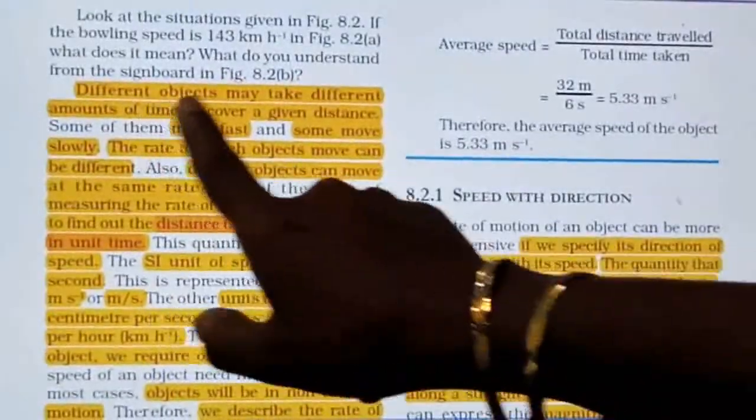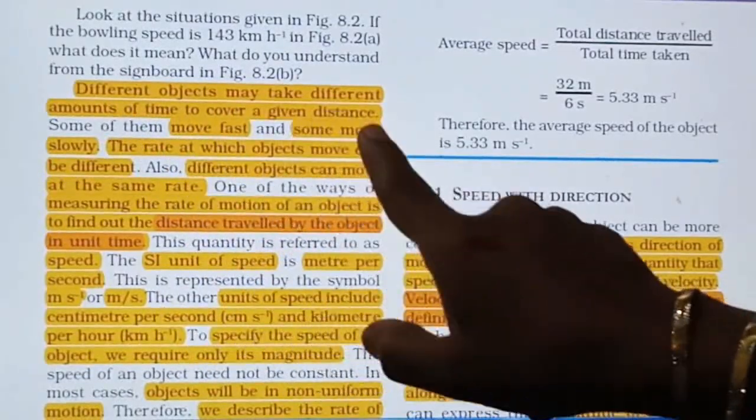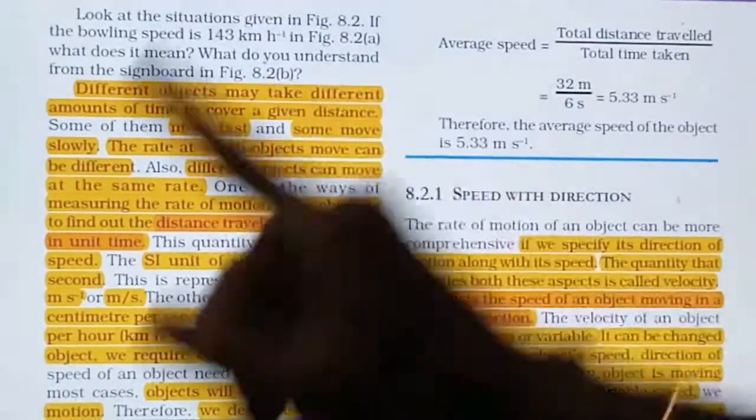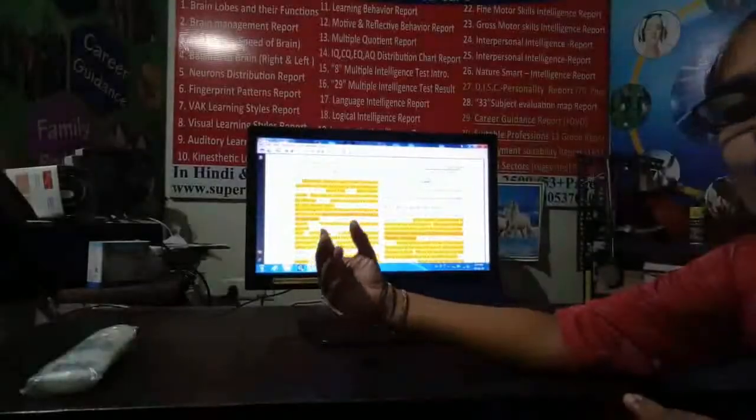Different objects may take a different amount of time to cover a given distance. Some may move slow, or some may move very fast. Those who are moving very fast will cover more distance in a short period of time. And those who are moving very slow will cover very little distance in more time.